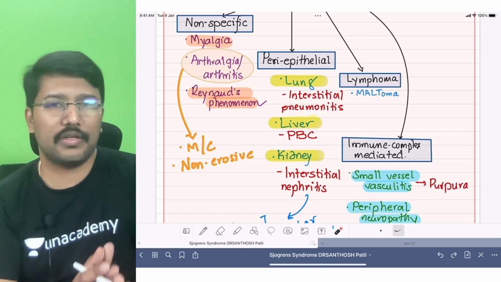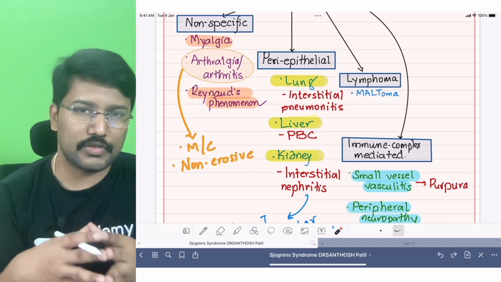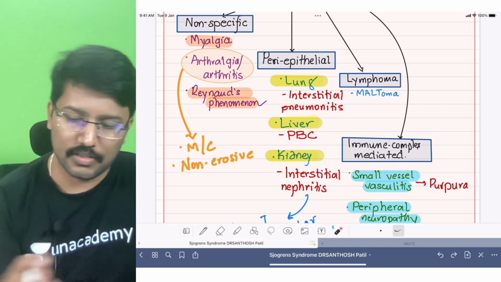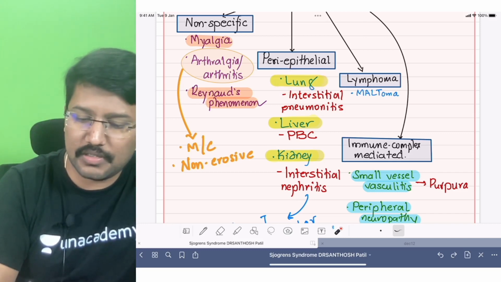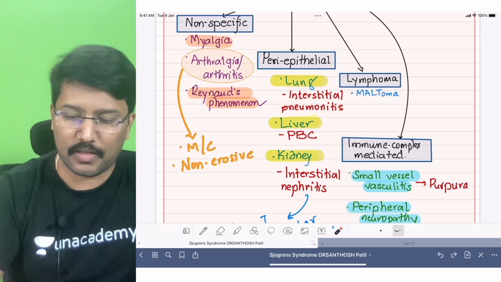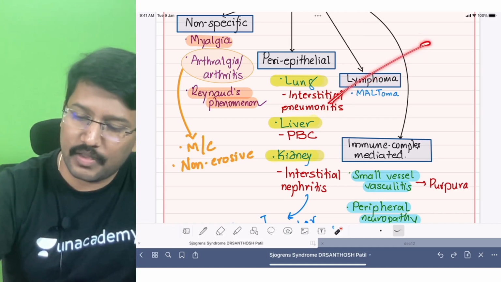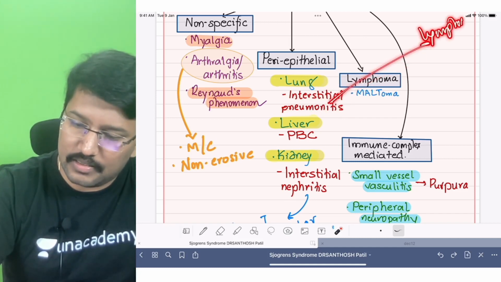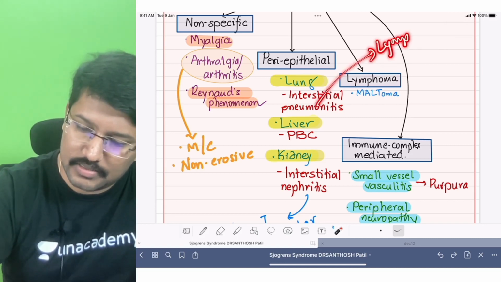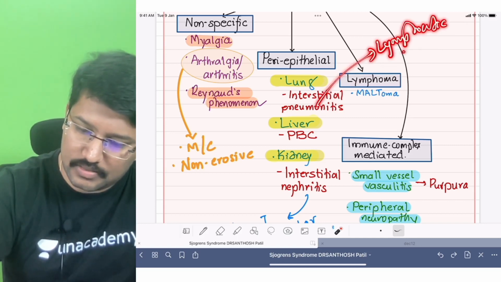Now coming to periepithelial complications, yes, there is lymphocytic infiltration of the epithelium of important internal organs. So in the lungs, the most common or most characteristic manifestation is basically interstitial pneumonitis. This is known as lymphocytic interstitial pneumonitis.